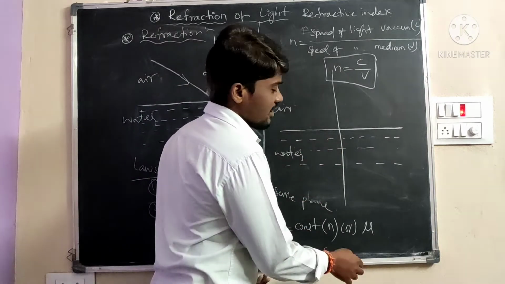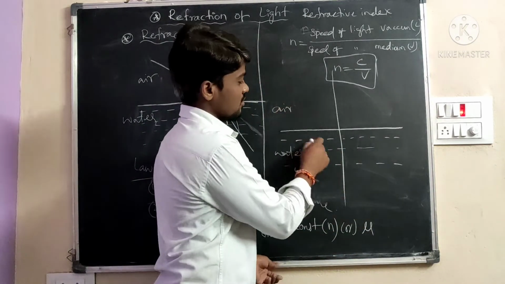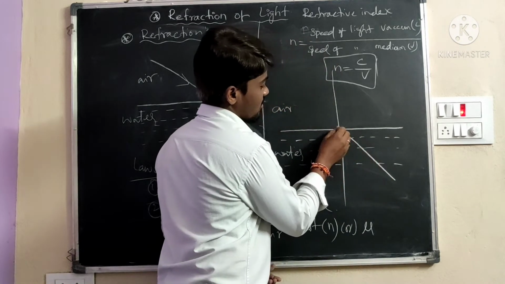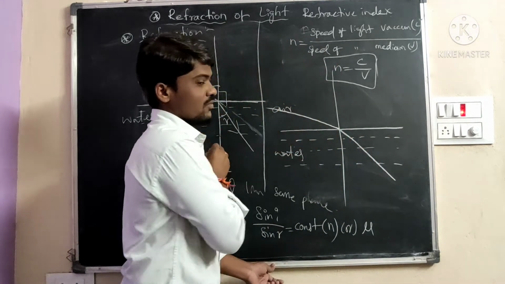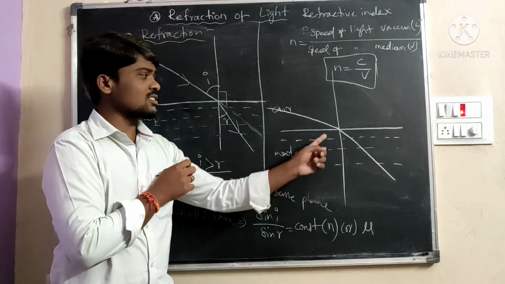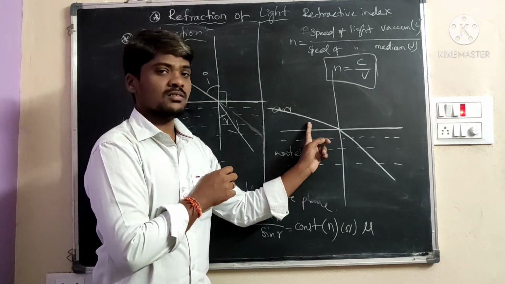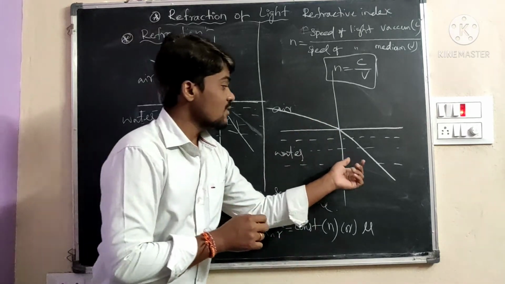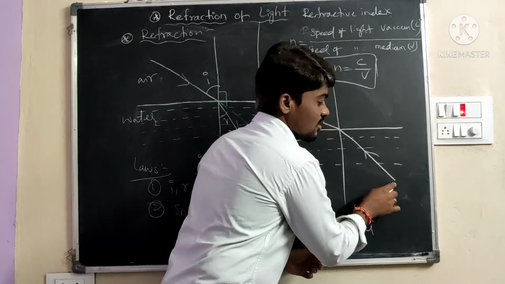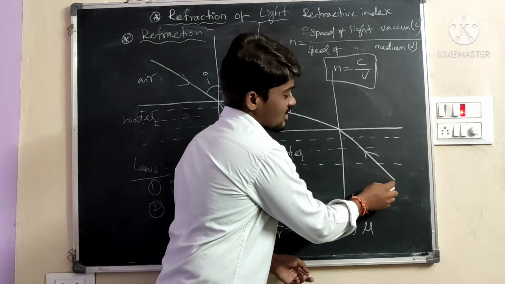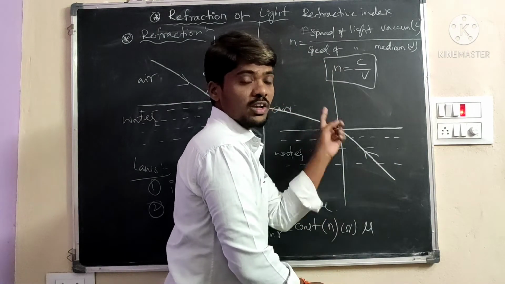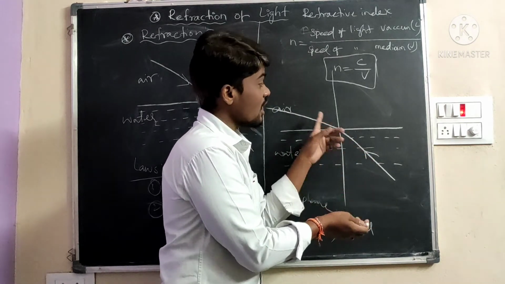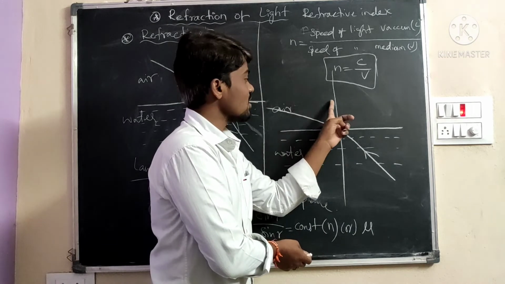When the light ray moves from water to air, the refracted ray goes away from the normal line. Why? Water is the medium with less speed of light and air is more. That's why the angle increases.